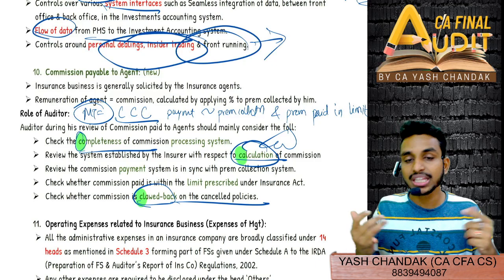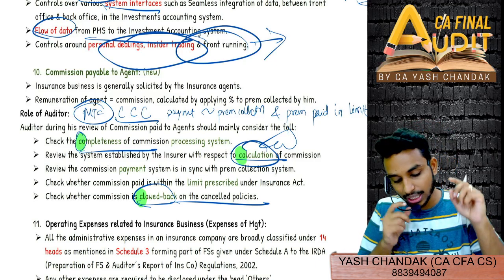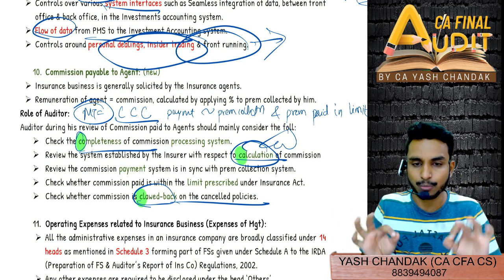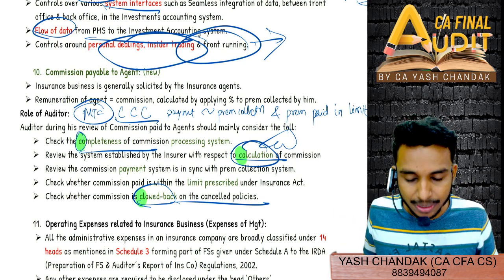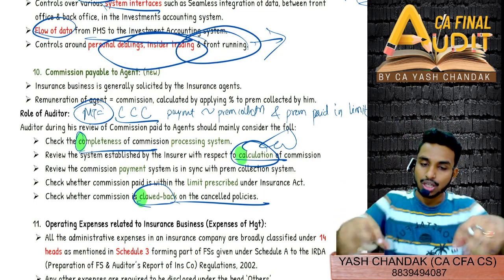Similarly, there were two more C's. Calculation: it should be as per the calculation, and the commission processing system should be complete in nature. Completeness, calculation, and clawback provision.